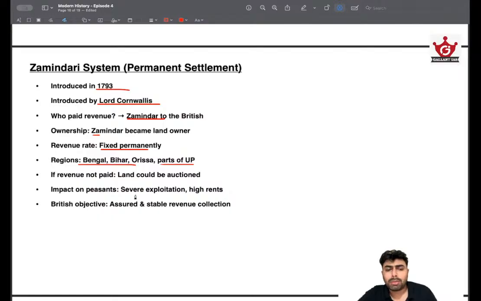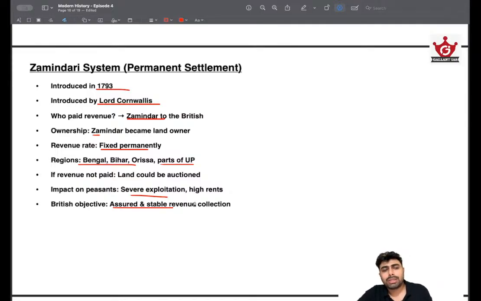Okay. Impact on peasants, severe exploitation. Like most of these revenue systems will be exploitative only. And their objective was to assure stable revenue collection, because giving the Zamindar the authority to collect tax and give it to the British meant that they don't have to worry about collection of revenue, and they don't have to assign collectors for that matter.